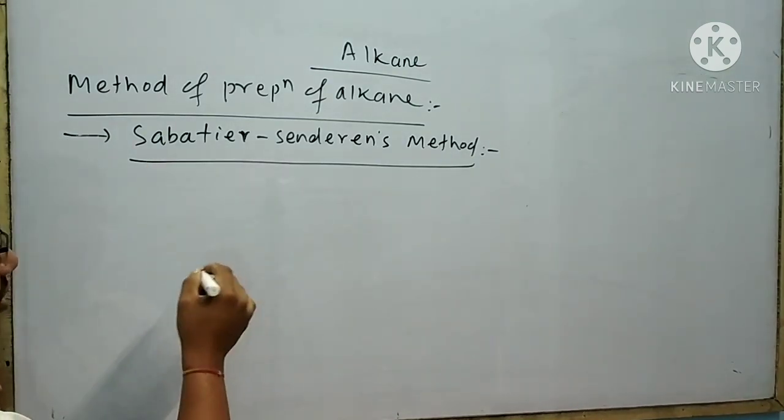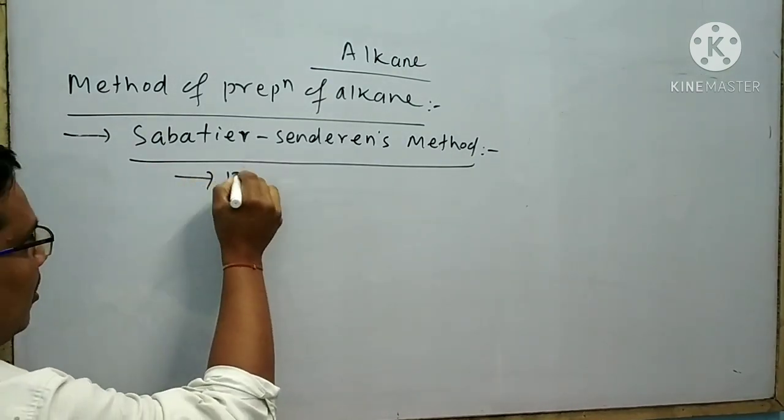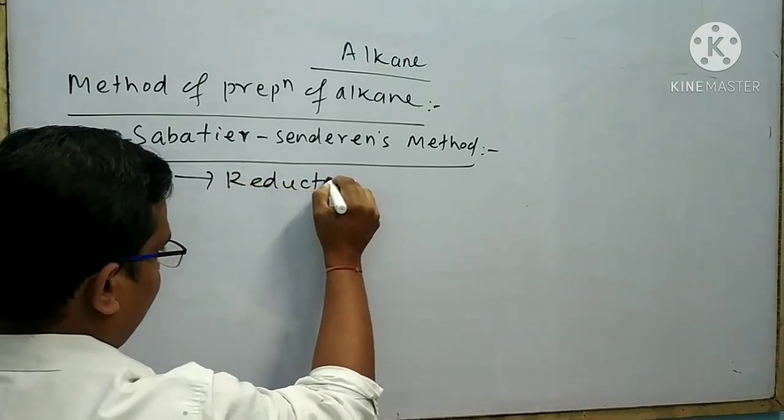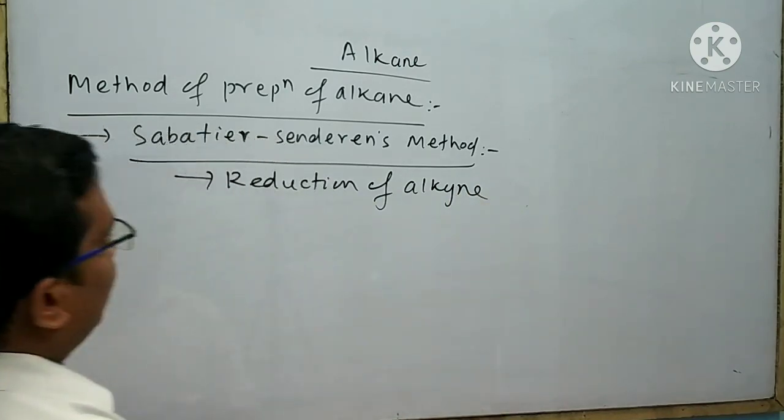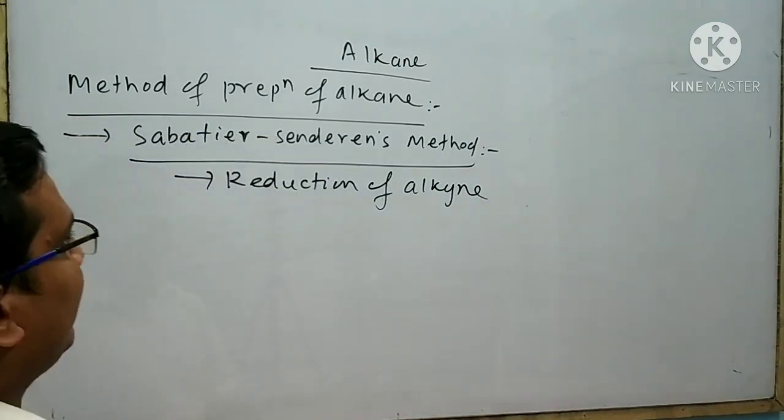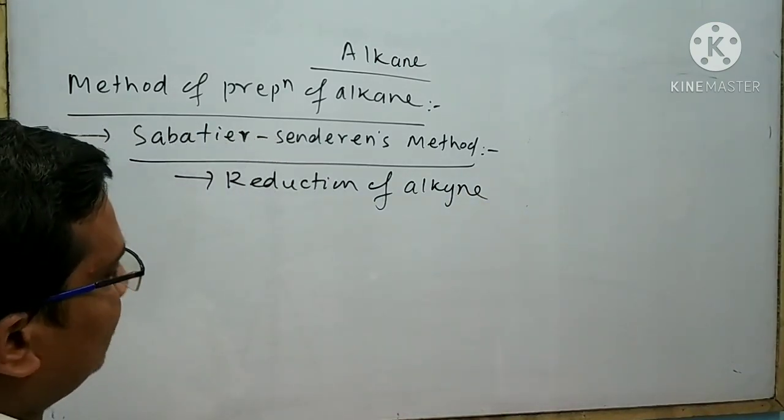Next is the reduction of alkyne, which also belongs to the Sabatier-Senderens method.